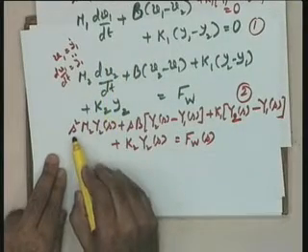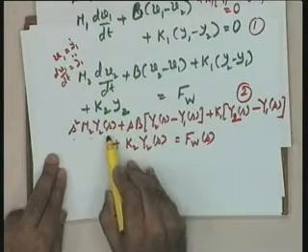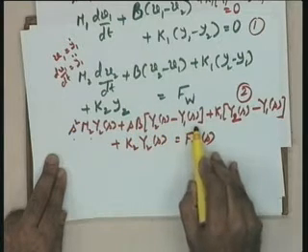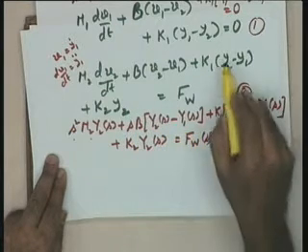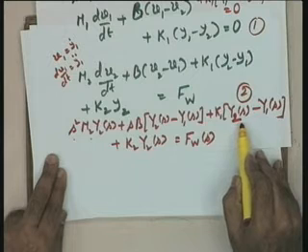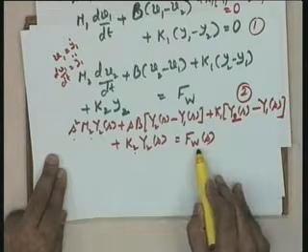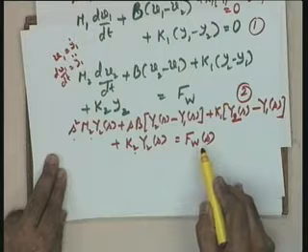Similarly, look at this equation, this component y2 double dot gives me s squared m2 y2(s) plus s, I have taken out s, b[y2(s) minus y1(s)] plus this is directly coming, there is no derivative involved, this term corresponds to this and this is the Laplace transform of the disturbance variable.